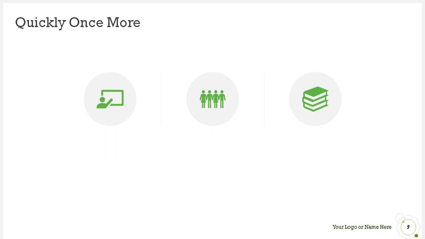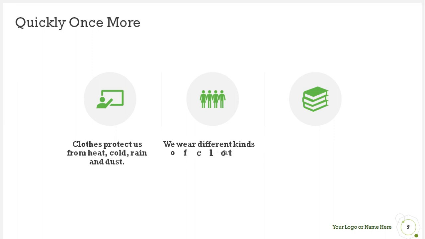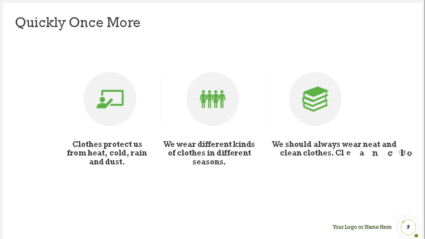Quick review. Okay, students, now let's go to the quick review. Clothes protect us from heat, cold, rain and dust. So students, why do we need clothes? We need clothes to cover our body and to protect our body from heat, cold, rain and dust. And the second one is we wear different kinds of clothes in different seasons. And also we should always wear neat and clean clothes.